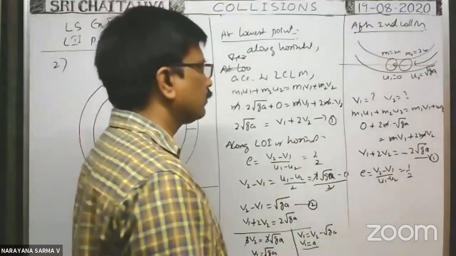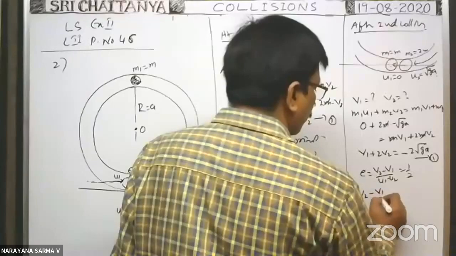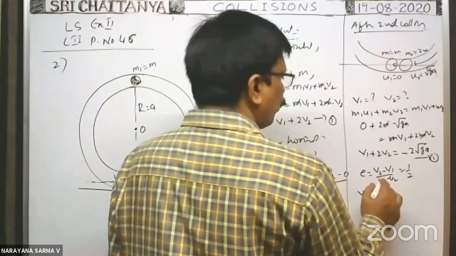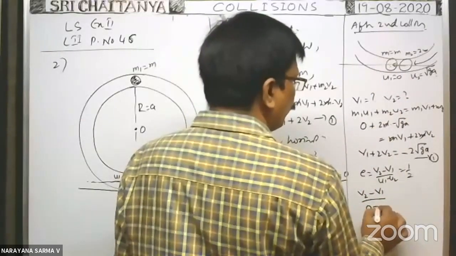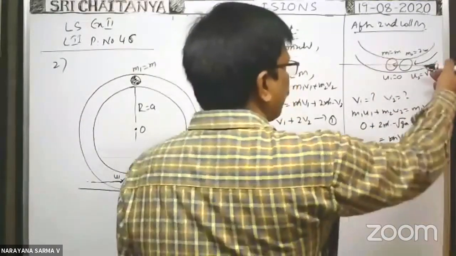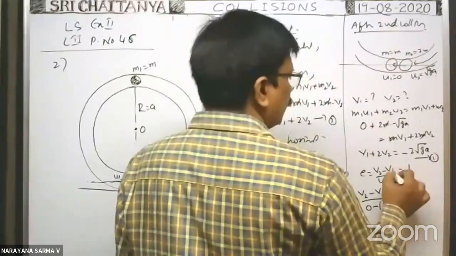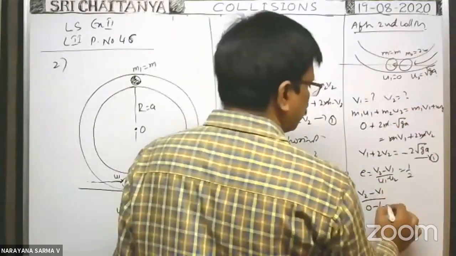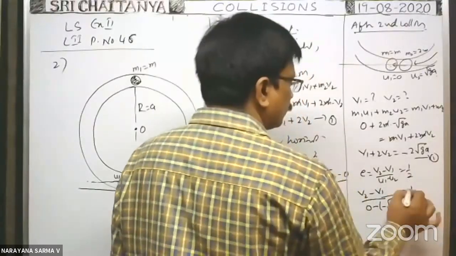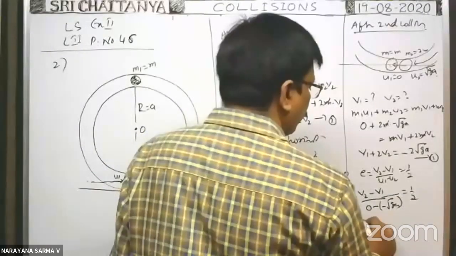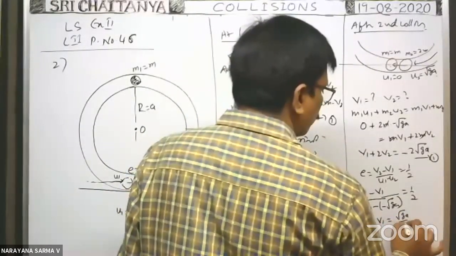What about V2? We had to find V2 minus V1 by U1 minus U2, where U1 is 0. U2 is along the negative direction now, that's why you write minus U2 is equal to root GA. Minus root GA is equal to 1 by 2. Therefore, V2 minus V1 is equal to root GA by 2.